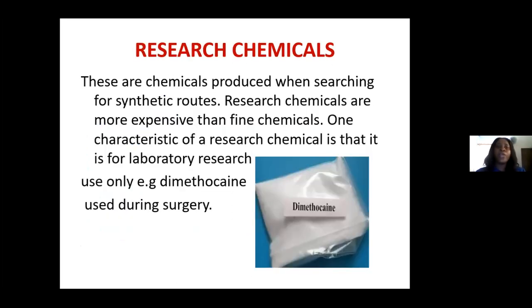All right, so we have the research chemicals. Now the research chemicals are produced when searching for synthetic routes. The research chemicals are more expensive than the fine chemicals. One characteristic of a research chemical is that it is for laboratory research use only. So we have the dimethoxy used during surgery. And then we also have some table reagents, like the chloroform, that can also be used for research purposes in the laboratories.